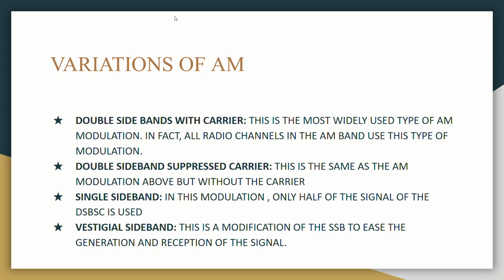Double sideband suppressed carrier. This is the same as the AM modulation above but without the carrier. Single sideband. In this modulation, only half of the signal of the DSBSC is used. Vestigial sideband. This is a modification of the SSB to ease the generation and reception of the signal.